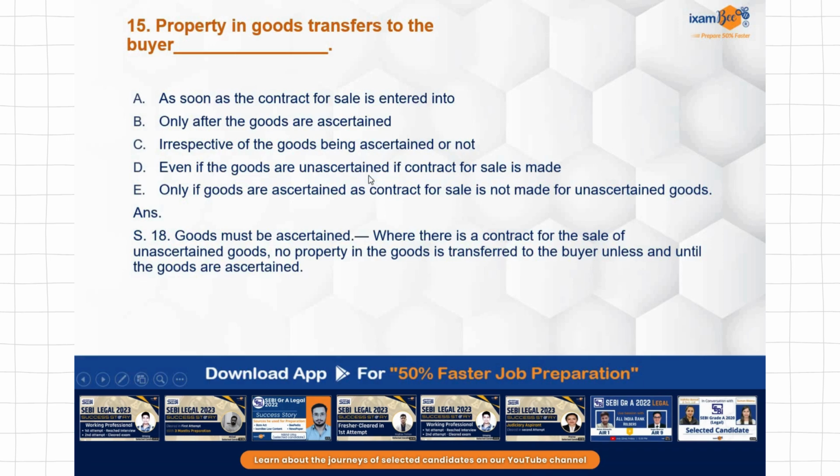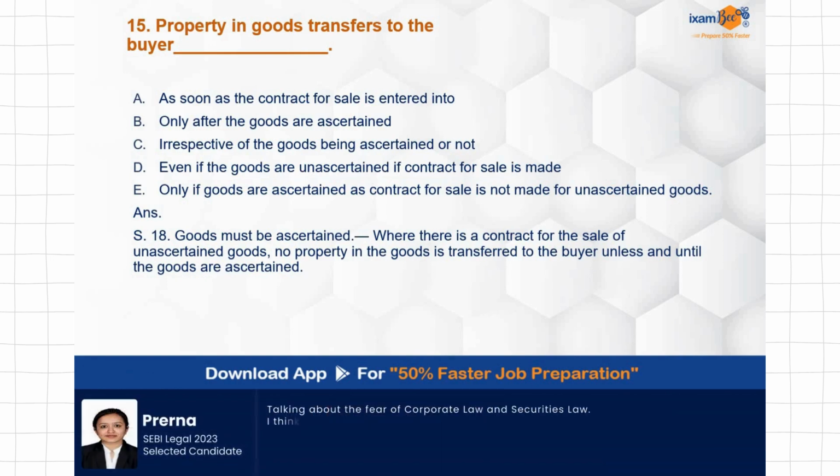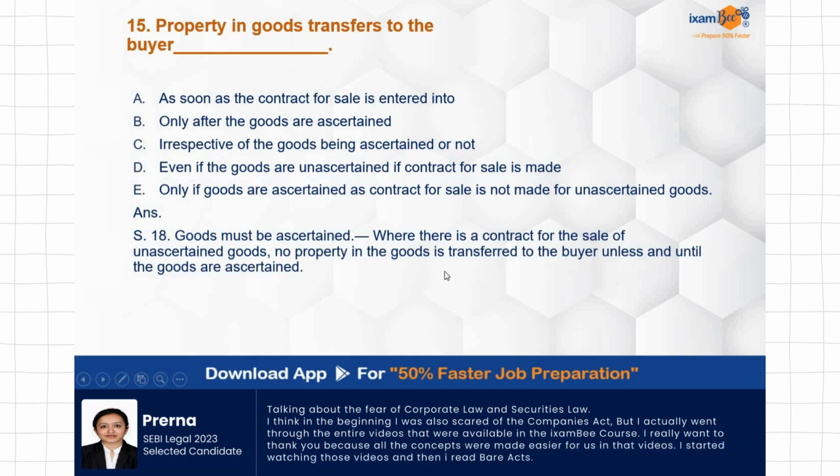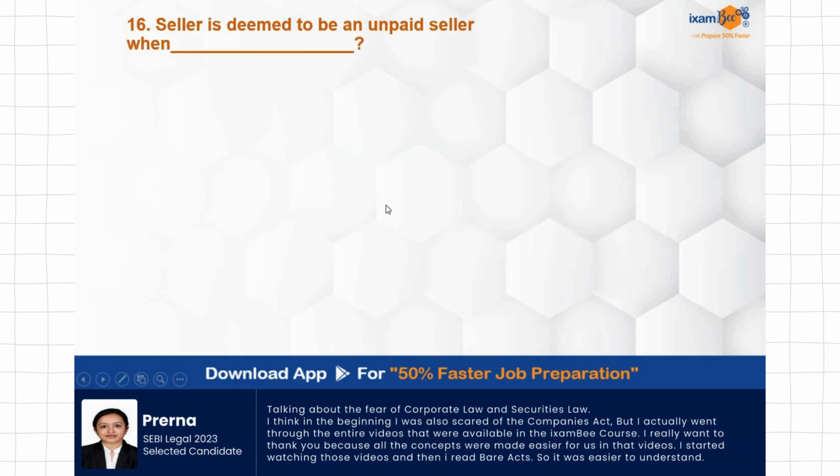If there are unascertained goods, then those unascertained goods must become ascertained. Only then will the property transfer to the buyer. So the correct answer over here will be answer number B, only after the goods are ascertained.